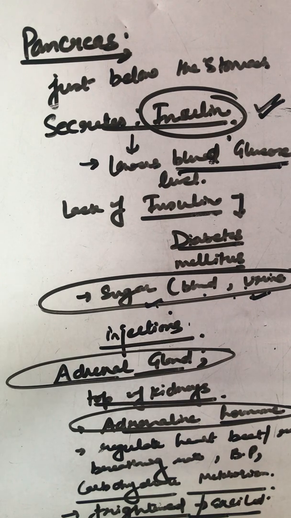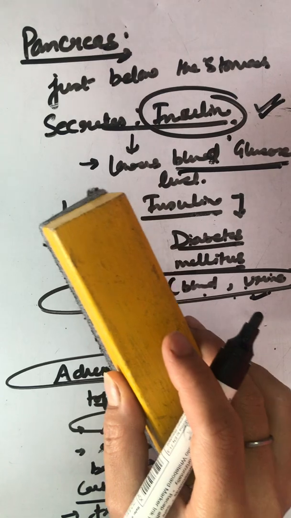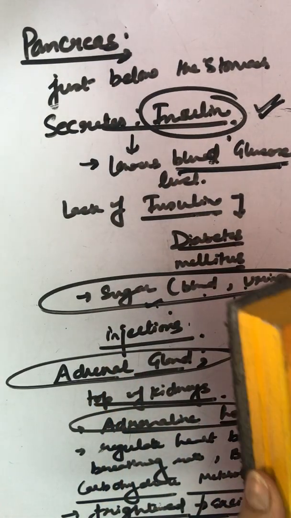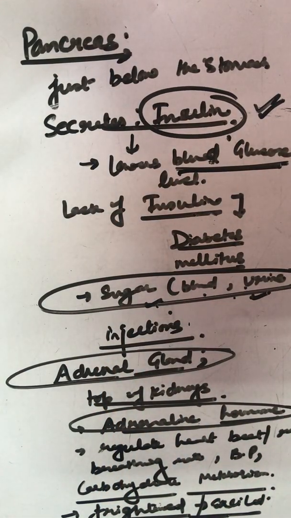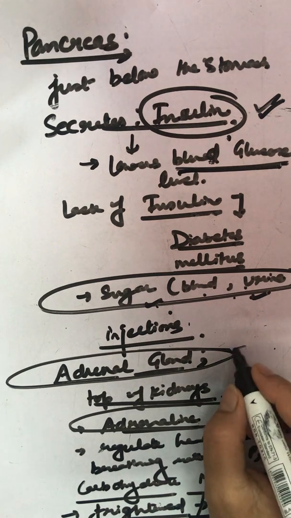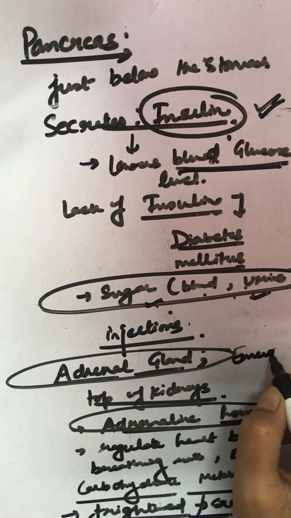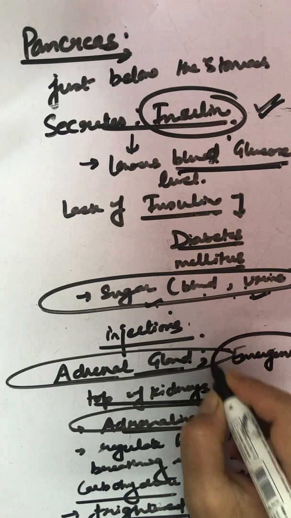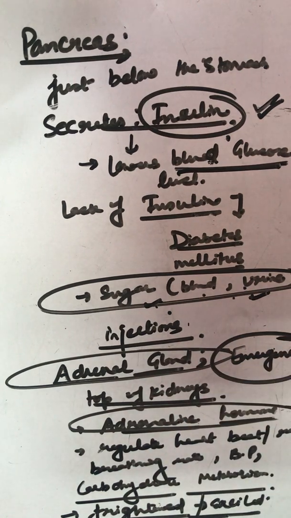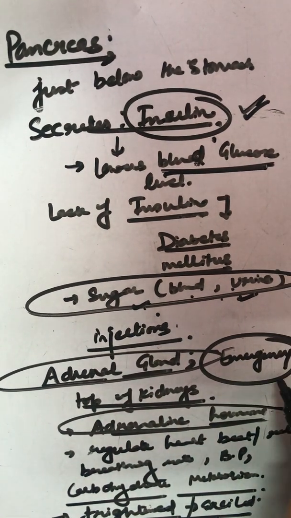Supposing you are walking normally and a dog starts chasing you. What will happen? You will start running at double the speed you were running with. So generally, to protect yourself from this kind of emergency situation, that's why this gland is also known as the gland of emergency. And this hormone is a hormone of fight, fright or flight.